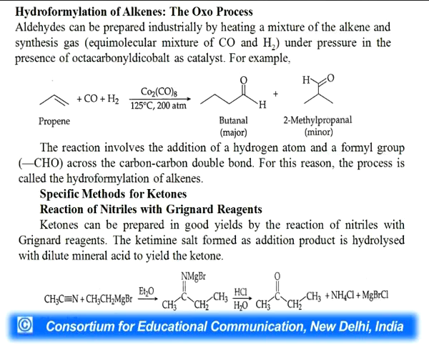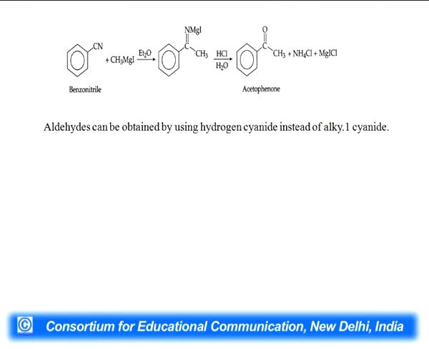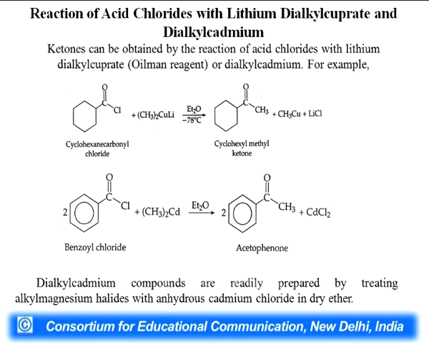Here, ethane nitrile, when it reacts with ethyl magnesium bromide, forms the addition product, which is hydrolyzed to give butan-2-one. Another reaction: benzonitrile will give the first addition product and then be hydrolyzed to acetophenone.